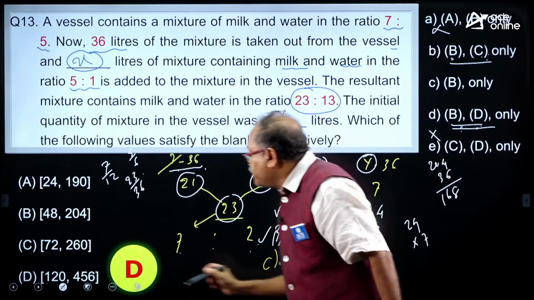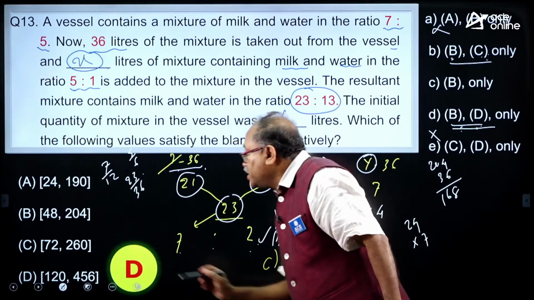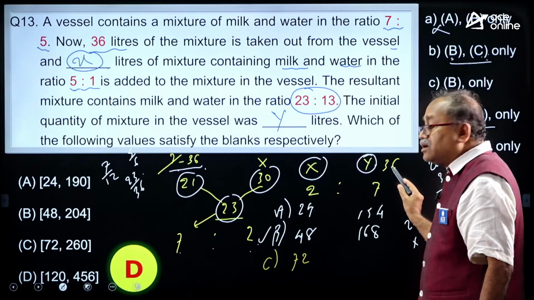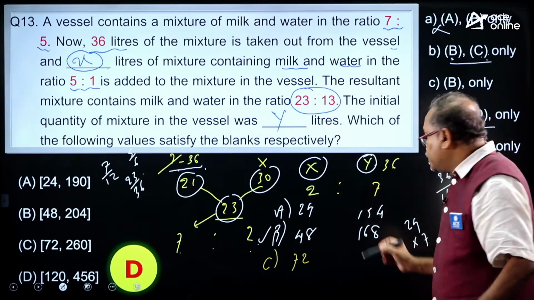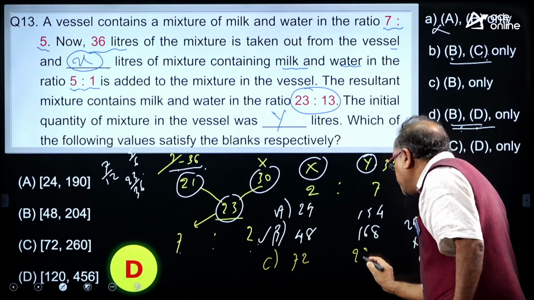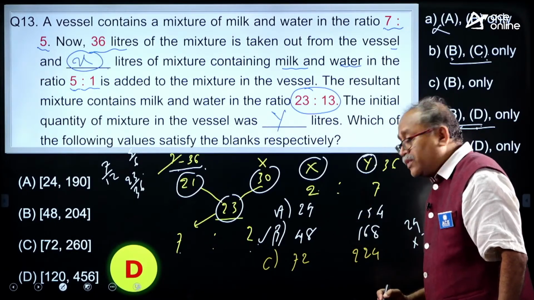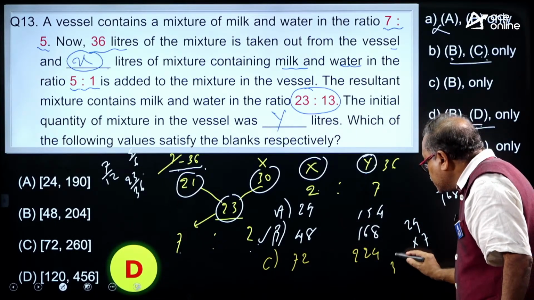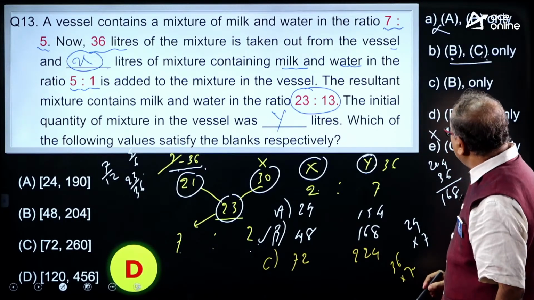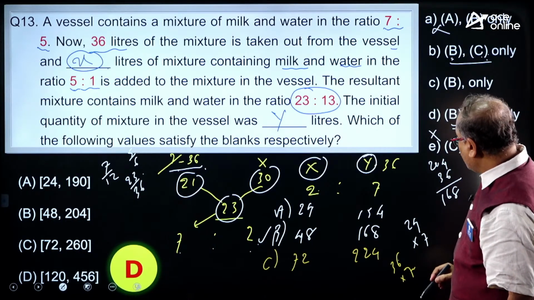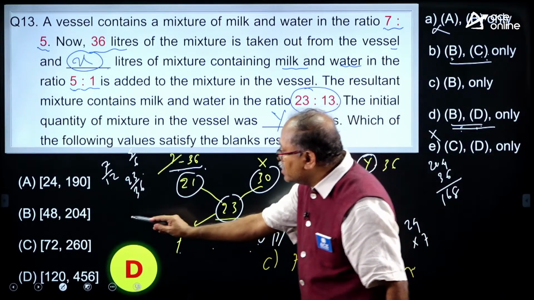C is 72, here it is 72 and here it is 260, 260 minus 36, 224. So, here it is 224. So, 36 into 2, okay. With 36, if I multiply with 7, 7 6s are 42. Am I going anywhere wrong here?